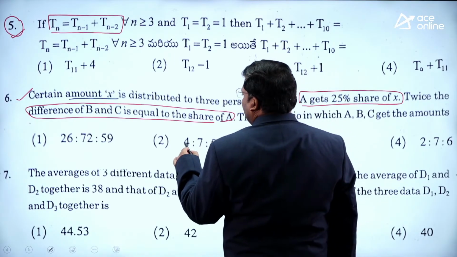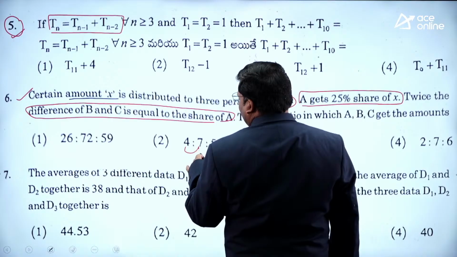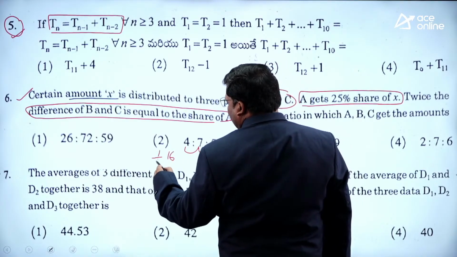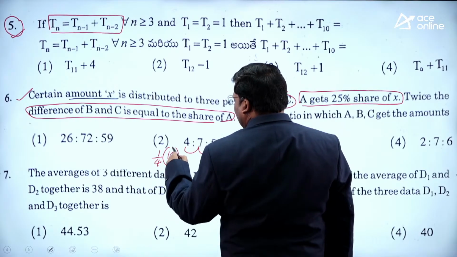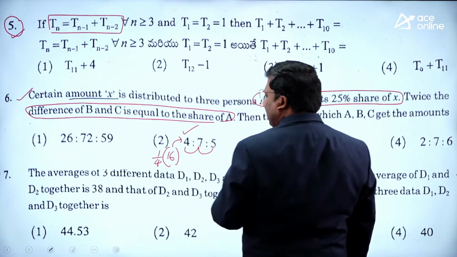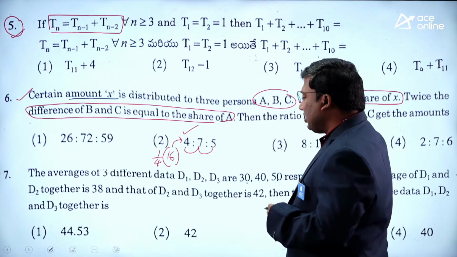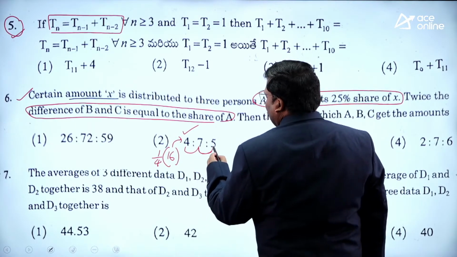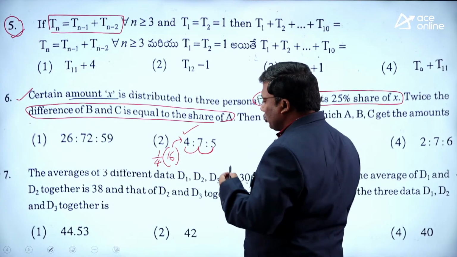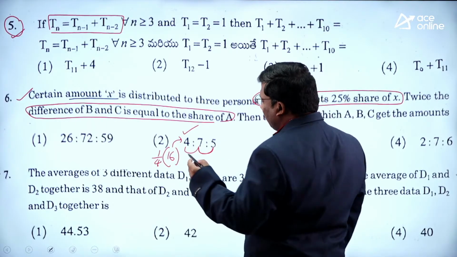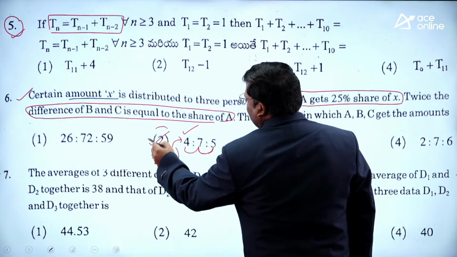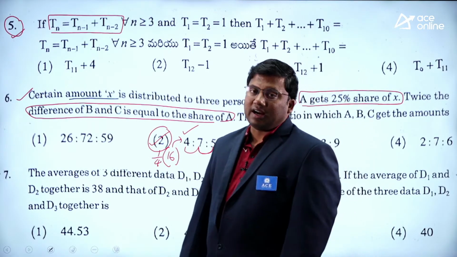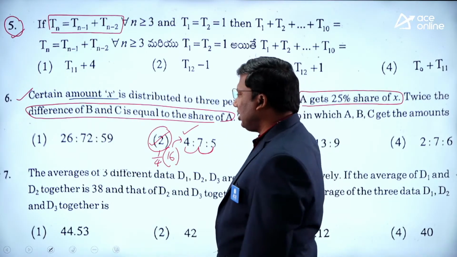So the total share is 4 plus 7, 11, 11 plus 5, 16. 1/4 of 16 is 4. That should be given to A. It is satisfying. First step clear. Second step, the difference between B and C, 7 and 5, is 2. 2 times it is 4. So it is also satisfying. Option number 2 is satisfying the condition. So the answer for this question is 2.